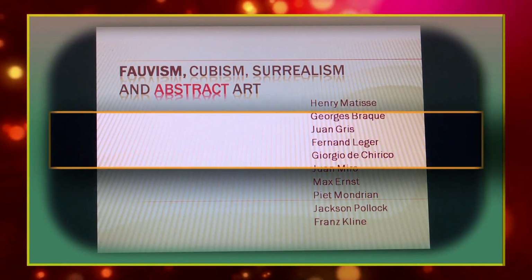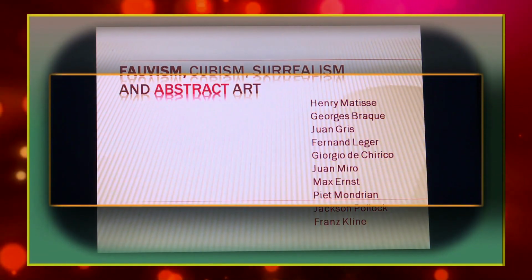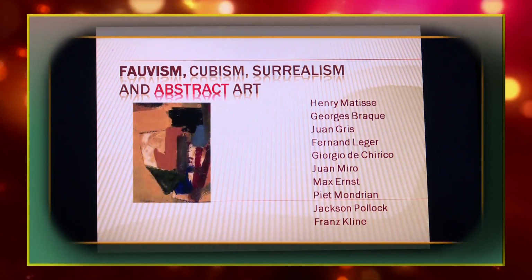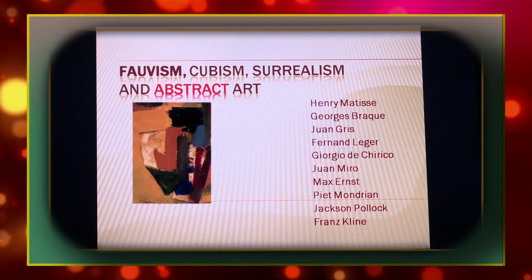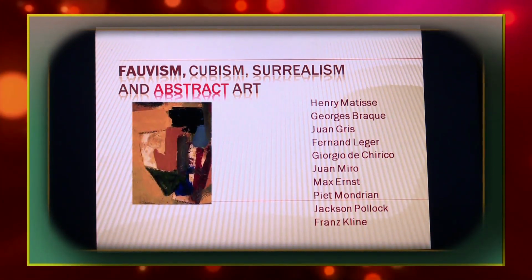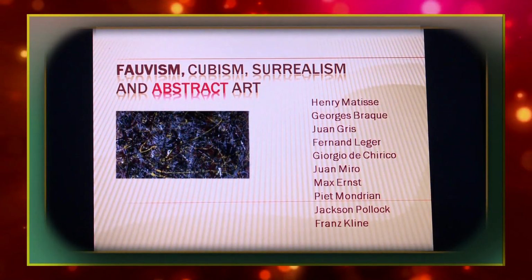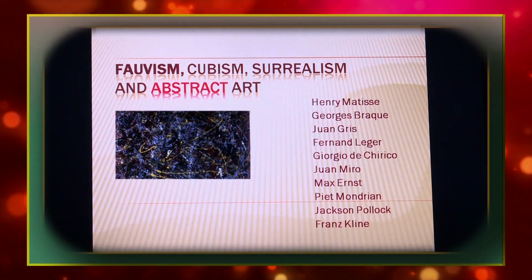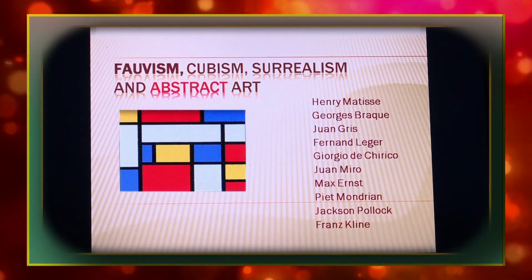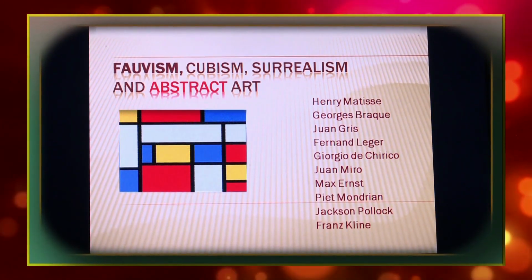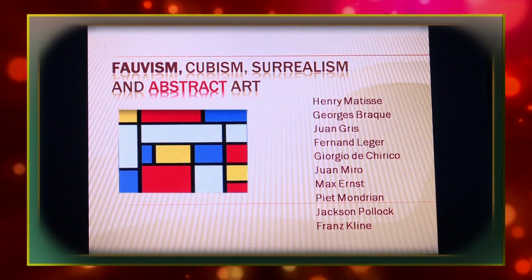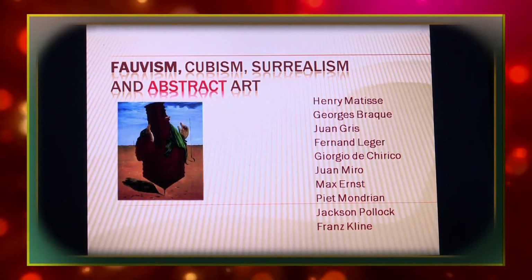Fauvism, Cubism, Surrealism and abstract art. The concept of art started changing from the beginning of the 20th century. The experiments of Cezanne with geometrical forms of the human body inspired Picasso and Braque to develop a style of painting known as Cubism. In the meantime, Henri Matisse took a cue from Gauguin and used warm colors for expression.